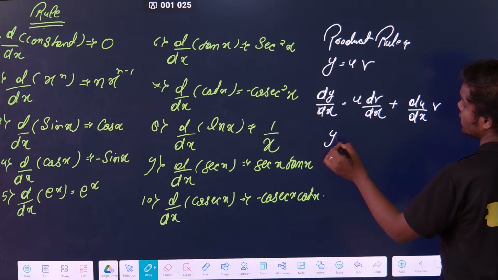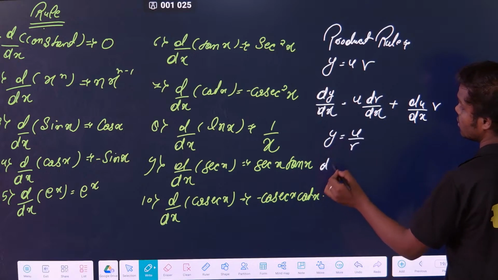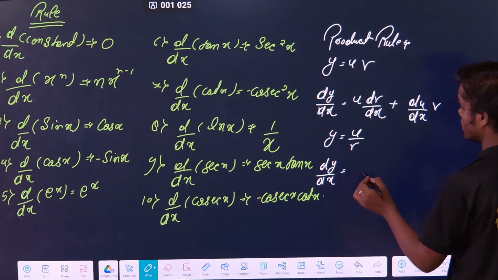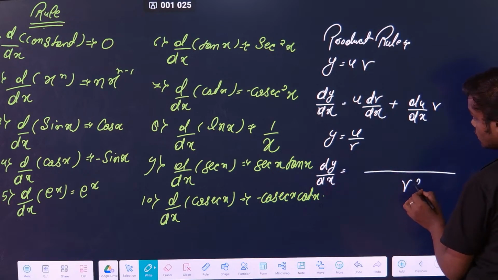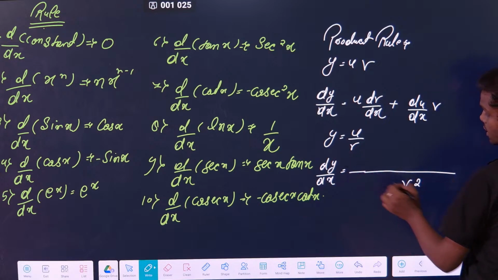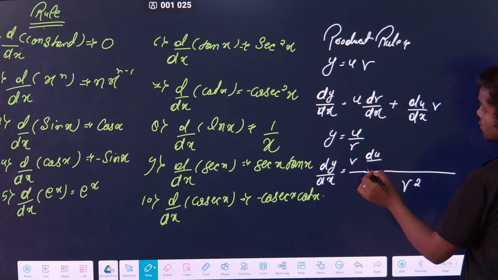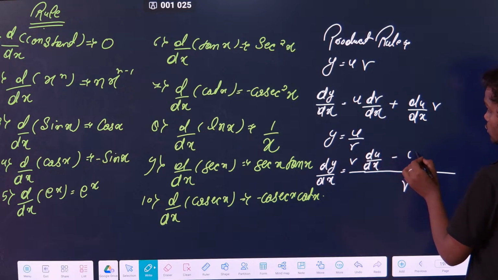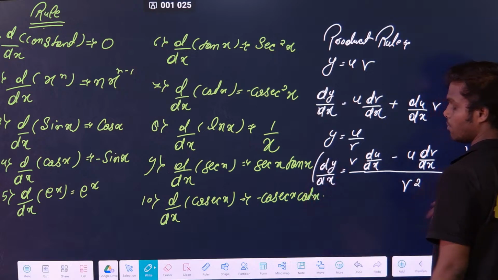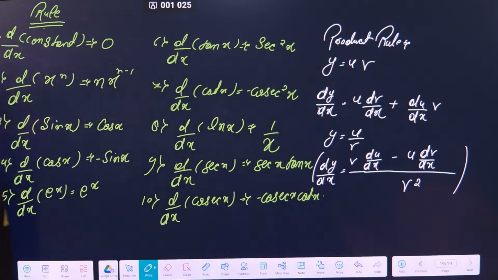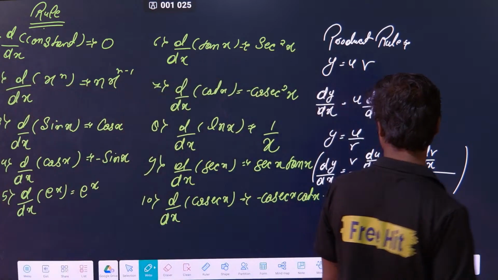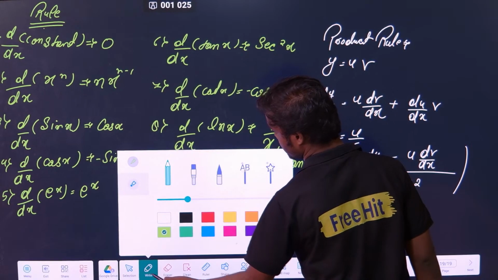Second rule is, suppose y is equal to some u by v, then what is the rule? Differentiation rule will be very simple. First do the square of the denominator, whatever the term is there, then write that term here and differentiate the u function, minus write u function and differentiate v function. Clear? So that is the important rule for the differentiation. Clear? Differentiation with respect to a denominator function. Clear? And the last, very important but not the least, is the chain rule.